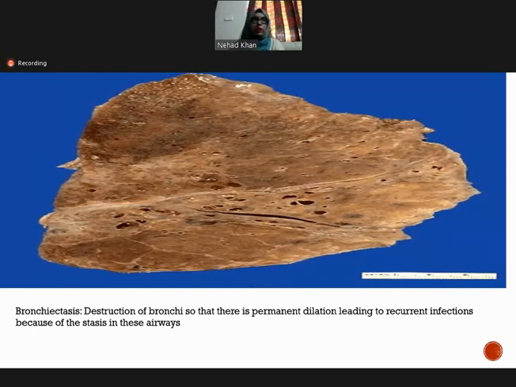On gross examination, what we find is the destruction of the bronchi, so there is permanent dilation of the air spaces. This leads to recurrent infection because of stasis of mucus within these dilated spaces.